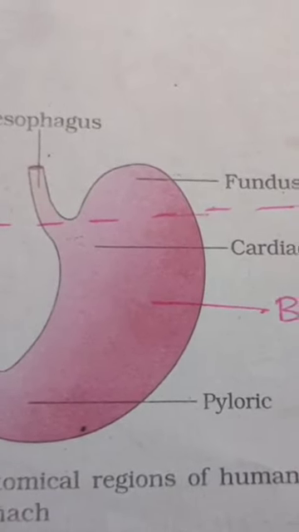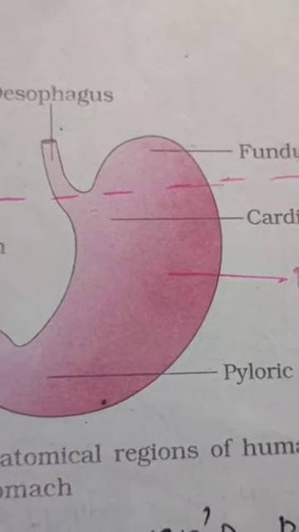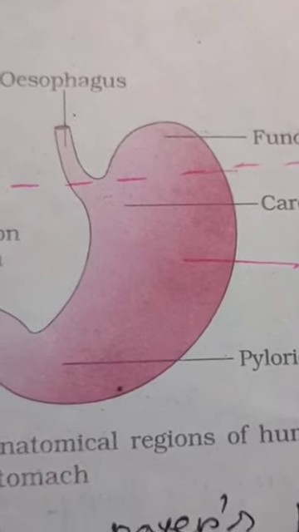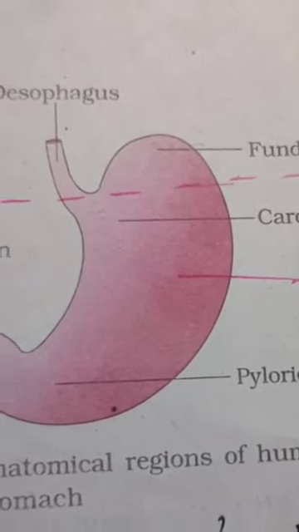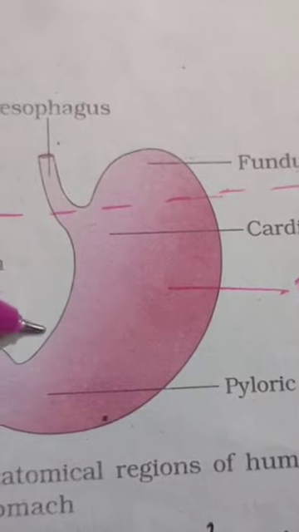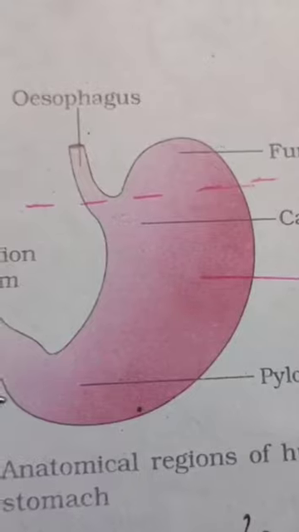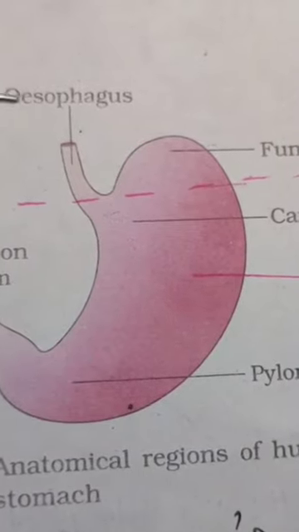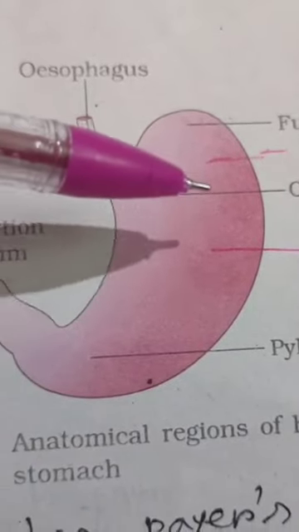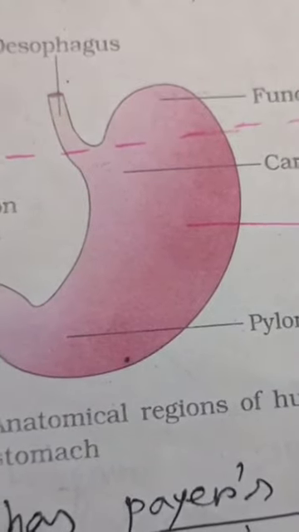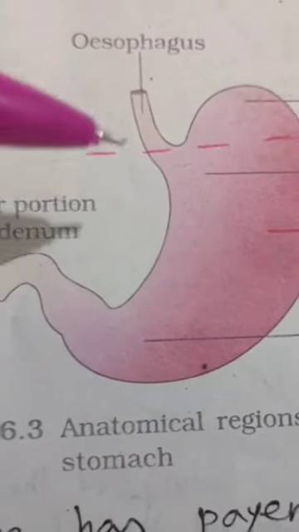The stomach is located in the upper left part of the abdomen. The stomach presents 2 curvatures and it has 4 parts. The 2 curvatures are the lesser curvature and the greater curvature. So what is the lesser curvature? The lesser curvature is the concave part and it forms the shorter right border of the stomach. What is the greater curvature? It is the convex part and forms the longest left border of the stomach. At its upper part, it ends in the cardiac notch.